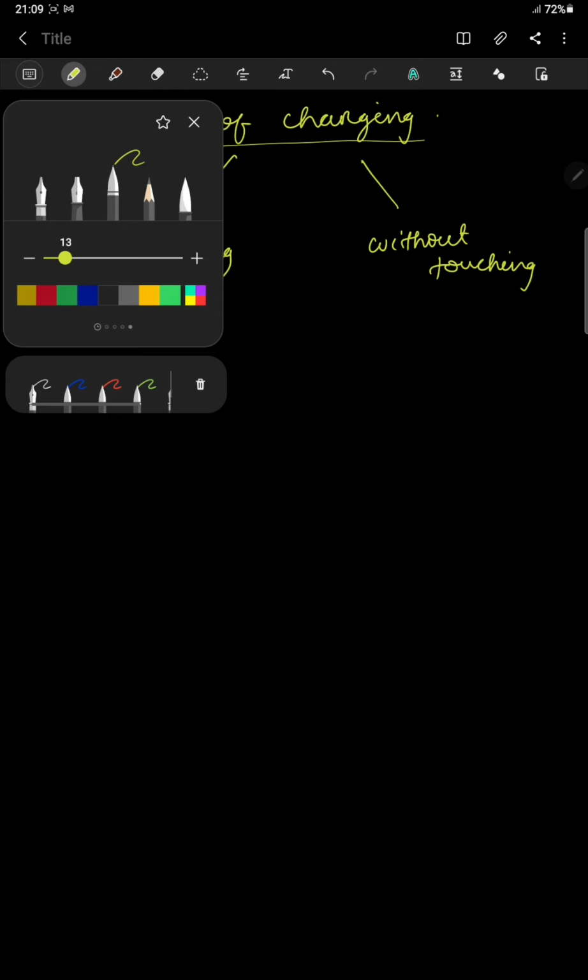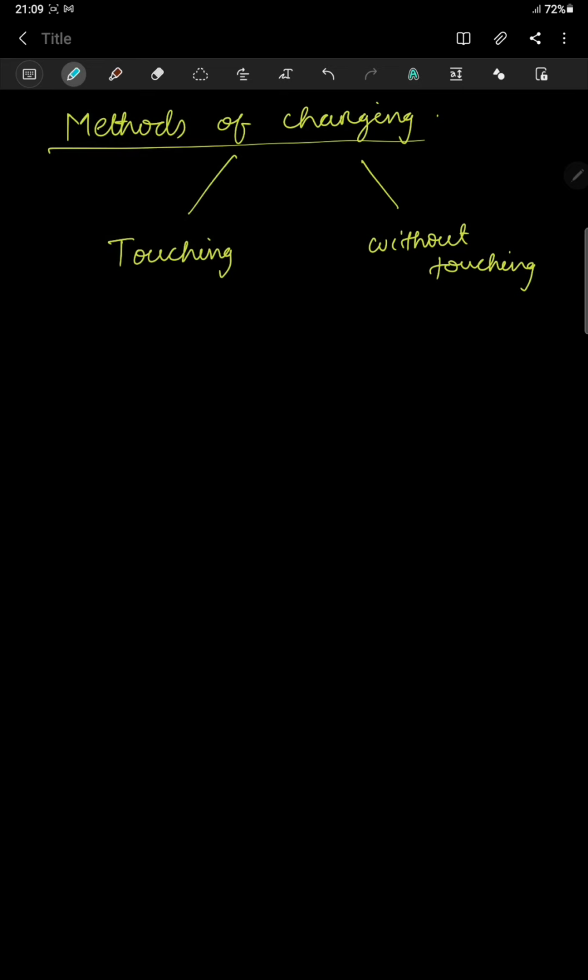Now if you are going to touch it, what you are going to do? You have to rub the two bodies. So touching means by rubbing. The one without touching is the process of induction, electrostatic induction. That means you induce the charges. So first we will read about rubbing the two bodies.